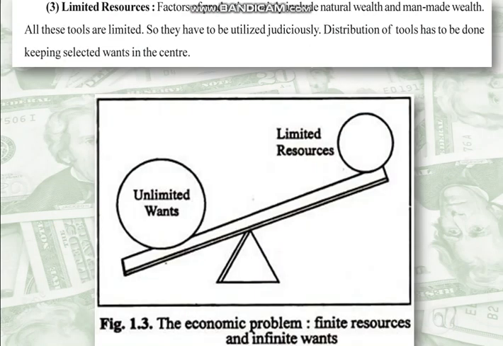Third point, limited resource. Now why did this problem arise? Because the resources that are with us are limited. Factors of production mainly include natural wealth and man-made factors. We had already seen the four factors of production: land, labor, capital, and entrepreneurship. Now land is natural wealth, while the other three are considered man-made.